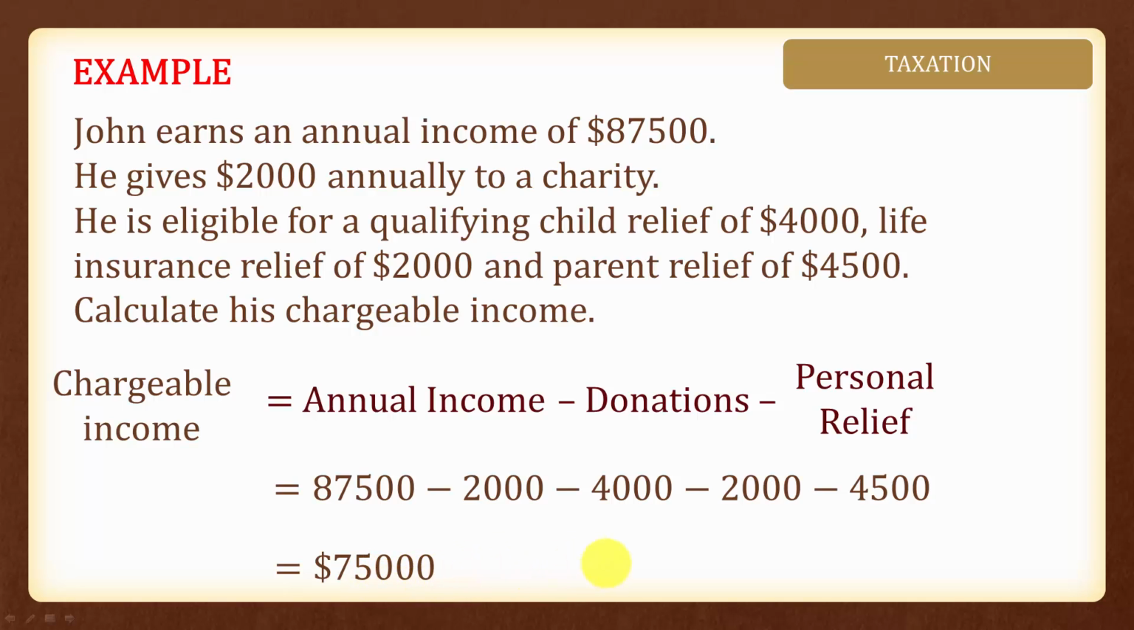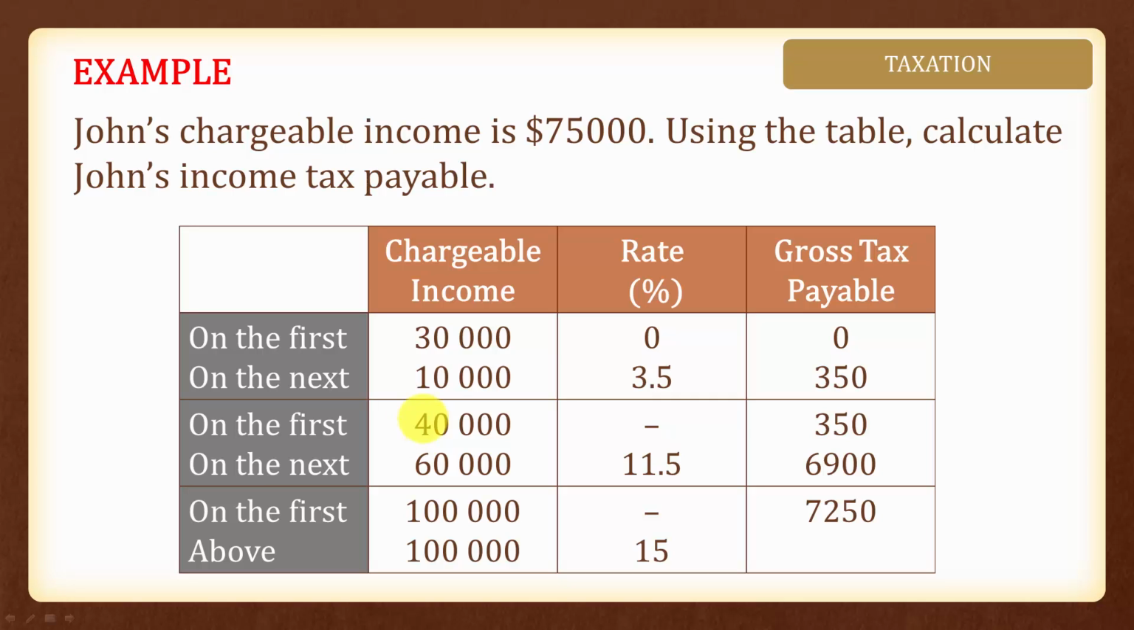And next, let us look at how much income tax he has to pay based on the $75,000 of chargeable income. To do so, let us first understand how all these numbers are derived. If you earn less than $30,000, you do not need to pay any income tax at all. However, if you earn more than $30,000 but less than $40,000, you will need to pay 3.5% for this $10,000. And therefore, 350 is 3.5 over 100 times 10,000.